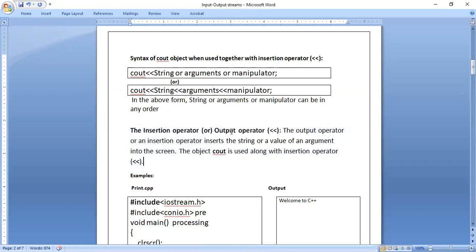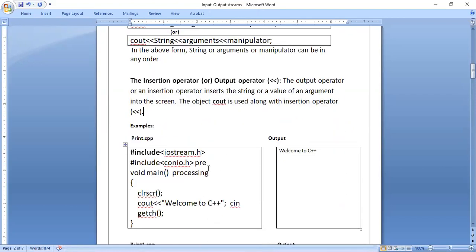Insertion operator, or it is also called the output operator. So you have to use two less-than symbols continuously without a space. It is also called the left shift operator in the operators concept. The output operator, or insertion operator, inserts the string or a value of an argument into the screen. The object cout is used along with the insertion operator.